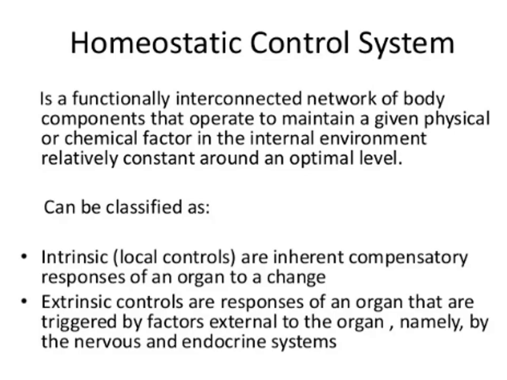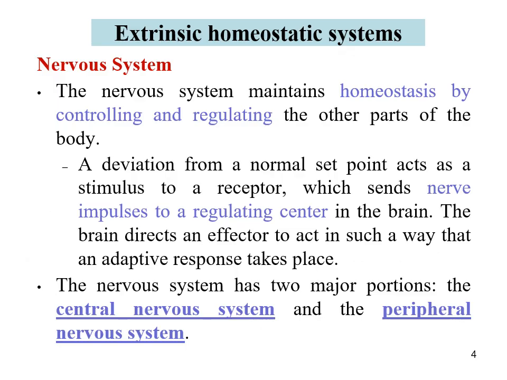Regulating centers are located in the central nervous system, consisting of the brain and spinal cord. The hypothalamus, a portion of the brain, is particularly concerned with homeostasis. It influences the action of the medulla oblongata, the autonomic nervous system, and the pituitary gland.